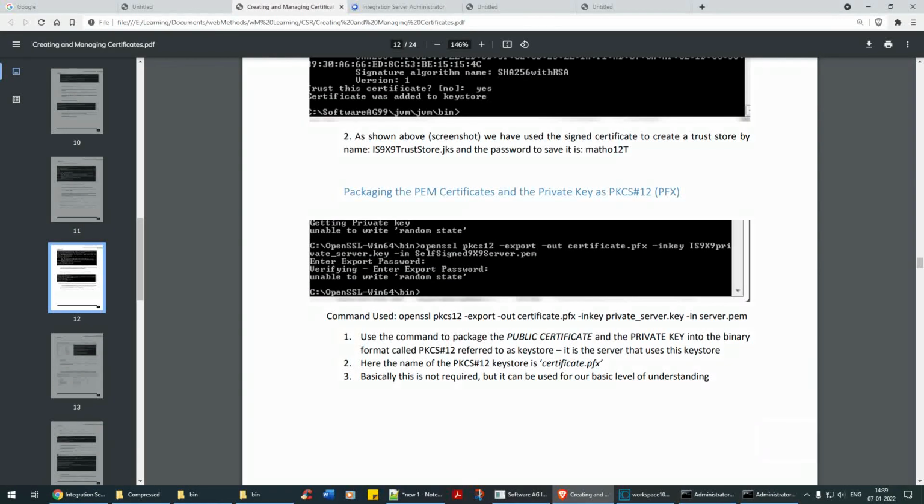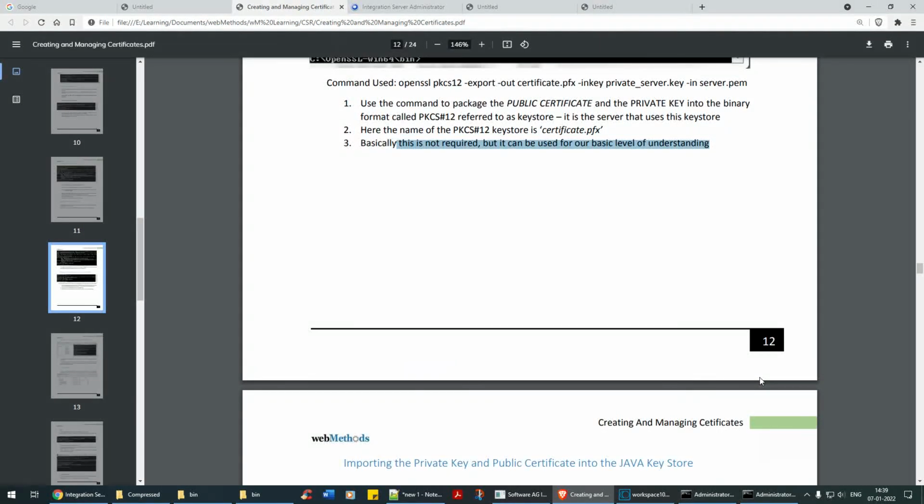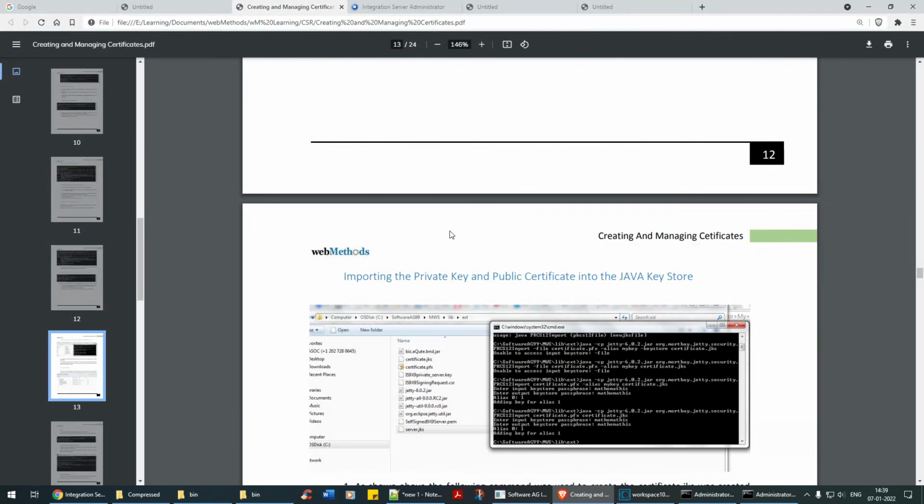Now packaging the PEM certificate and the private key as PKCS12. You can use this particular command to package them into the PKCS format. Use this command to package the public certificate and the private key into a binary format. Basically, this is not required, but it can be used for our basic level of understanding. I will definitely share this document in the resource section. I hope you guys enjoy going through this.